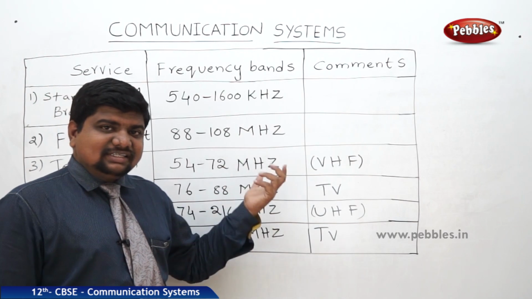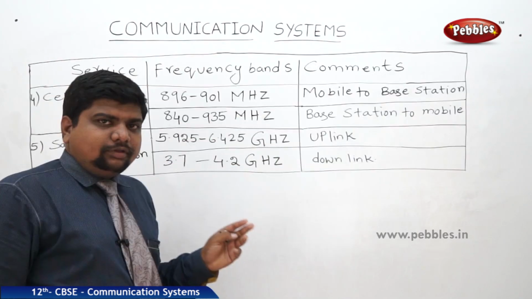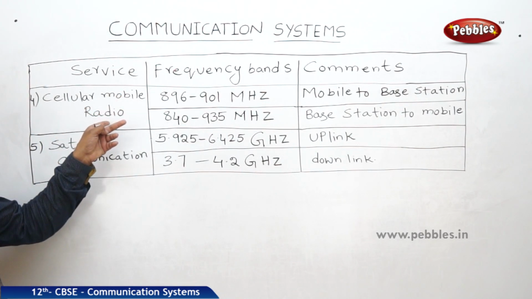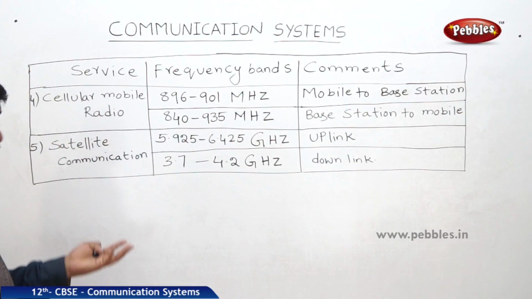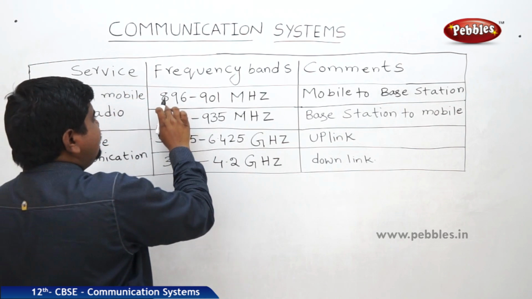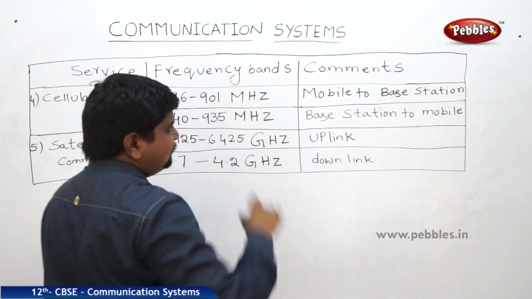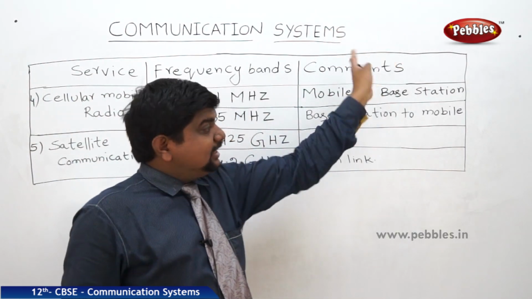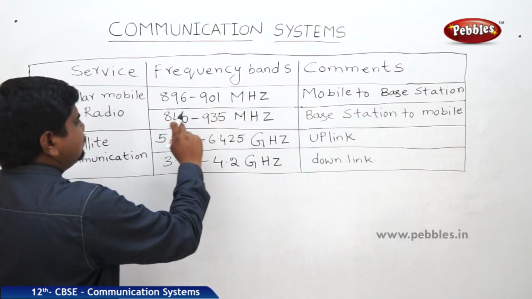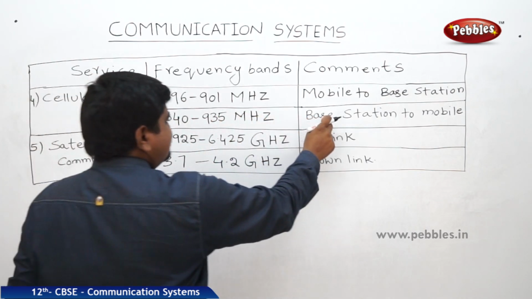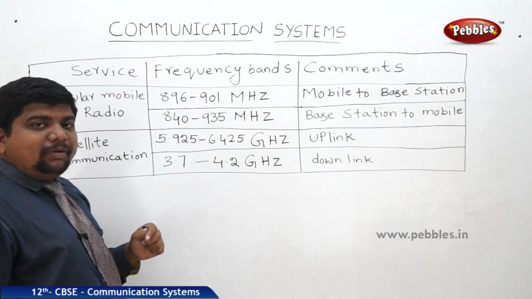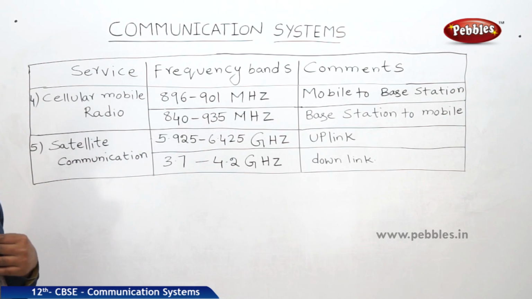Next we will see the ranges of the other communication systems. See the next list of the services with respect to the frequency bands. Cellular mobile radio means the cell phone signals, the mobile signals. The frequency band for the mobile communication system is 896 to 901 megahertz. It is from mobile to the nearest base station, which acts as a tower receiver. From there to the customer, it is 840 to 935 megahertz, again from base stations to mobile. So this is the frequency range for cellular mobile radio wave communication.